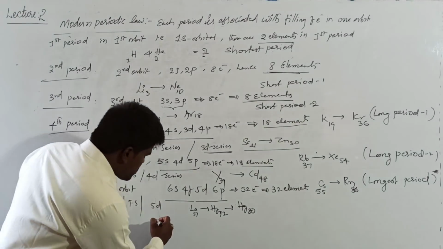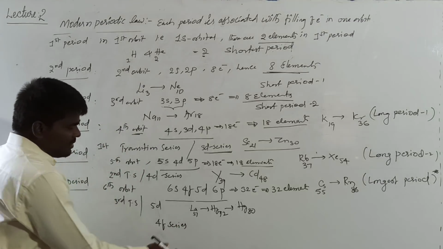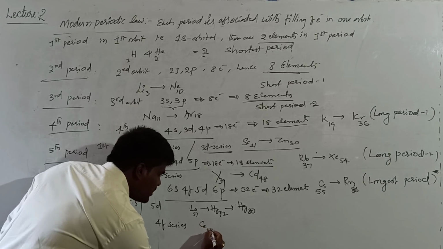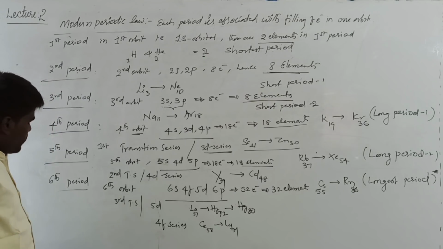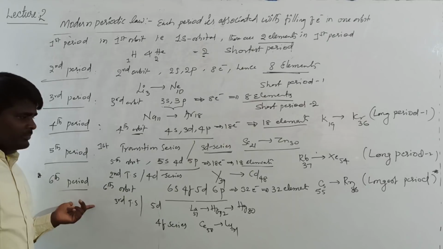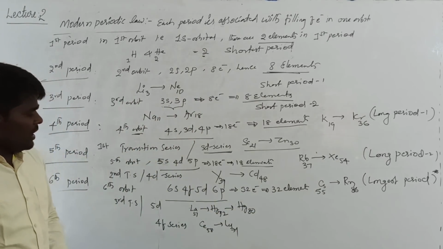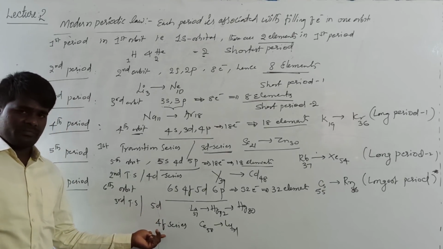And here it is also associated with the 4f series. What is the 4f series? In between lanthanum and hafnium, there are 14 elements which are called cerium 58 to lutetium 71. Important thing is that the sixth period is the longest period because it is associated with 32 elements, including the 5d series as well as the 4f series.